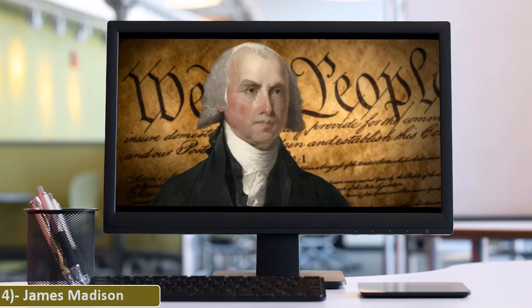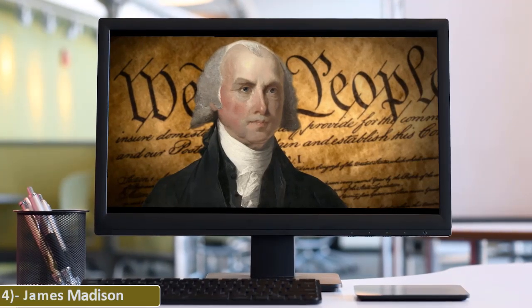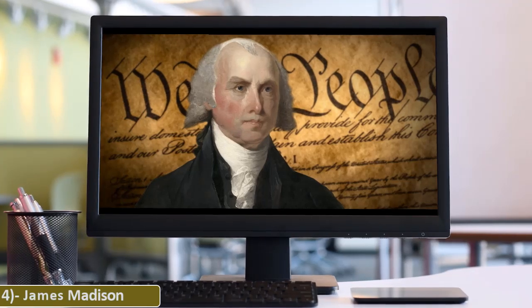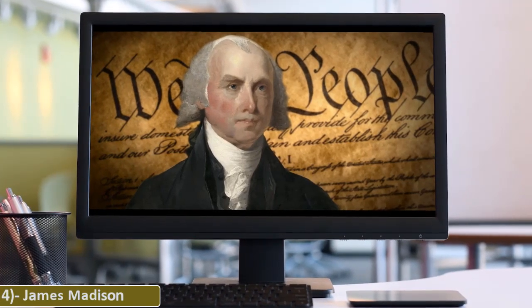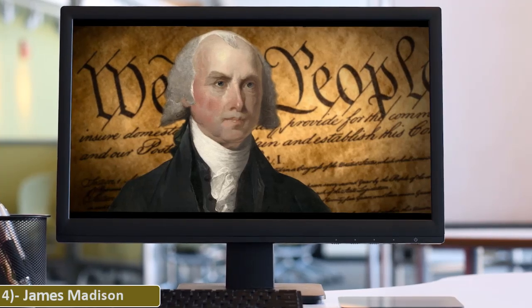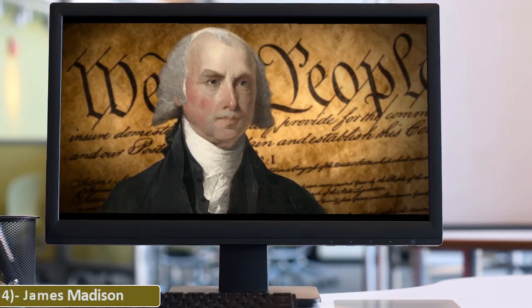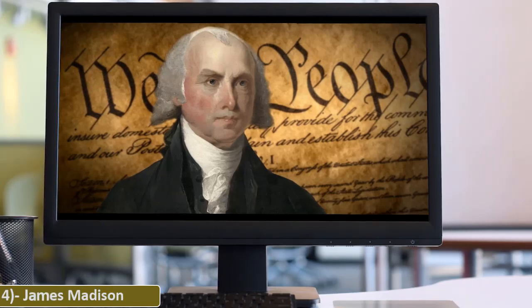4. James Madison. James Madison was an American statesman, diplomat, and founding father who served as the fourth President of the United States from 1809 to 1817. Madison was popularly acclaimed as the father of the Constitution for his pivotal role in drafting and promoting the Constitution of the United States and the Bill of Rights.